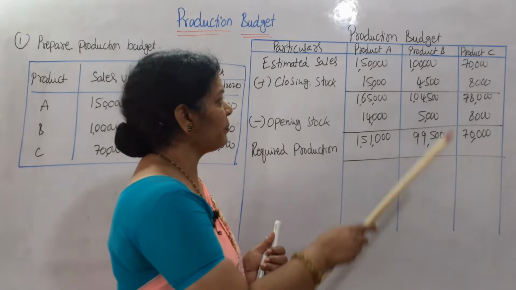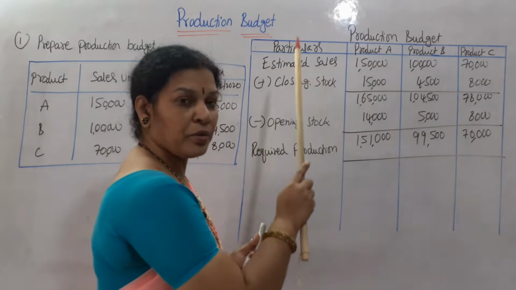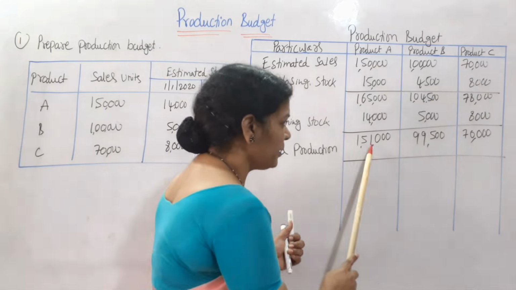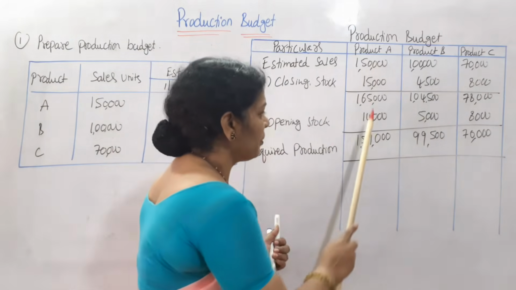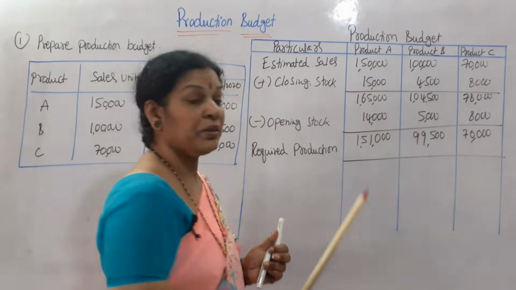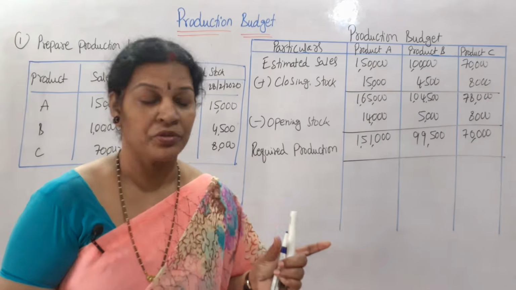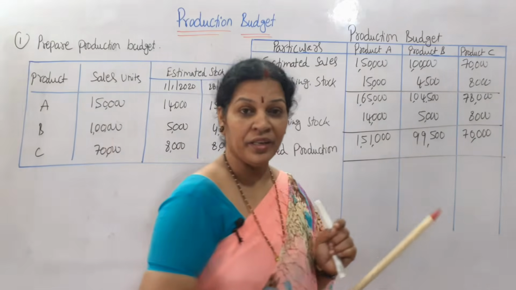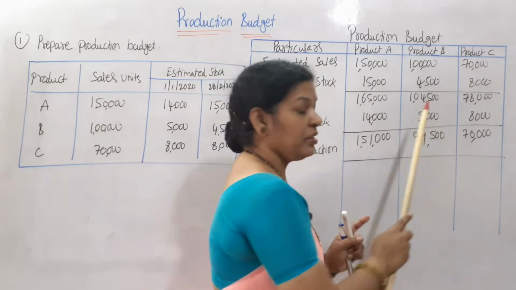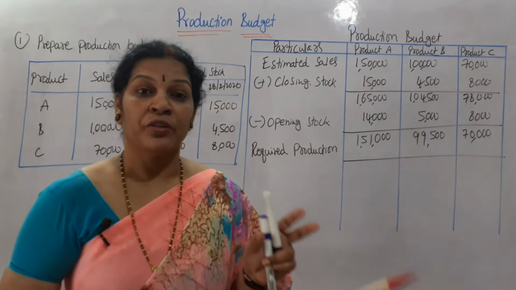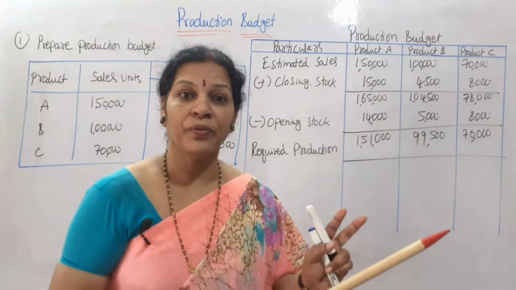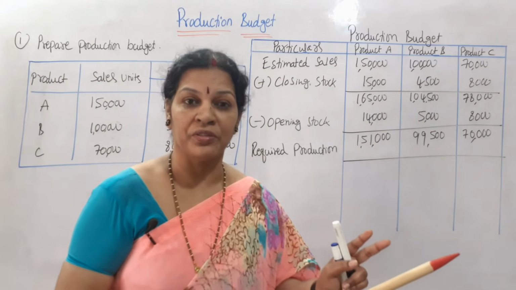If you see what we have done, sales, added closing stock minus opening stock. So required production is this much. It shows that for product A, we need 1,51,000 units to be produced. For B, 99,500 units we have to produce. And product C, 70,000 units you have to produce.